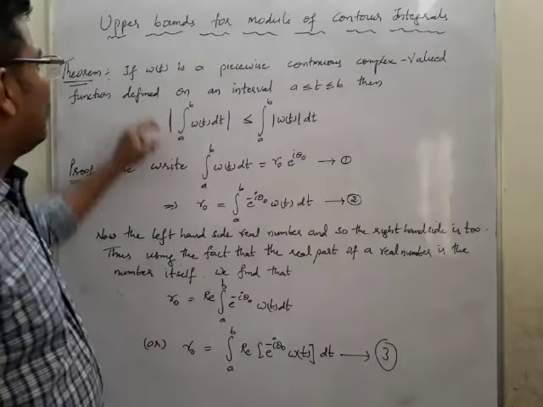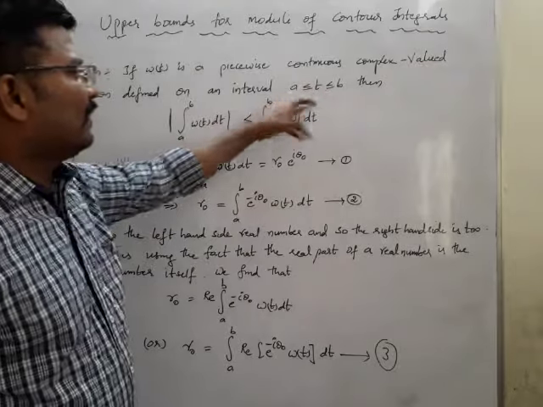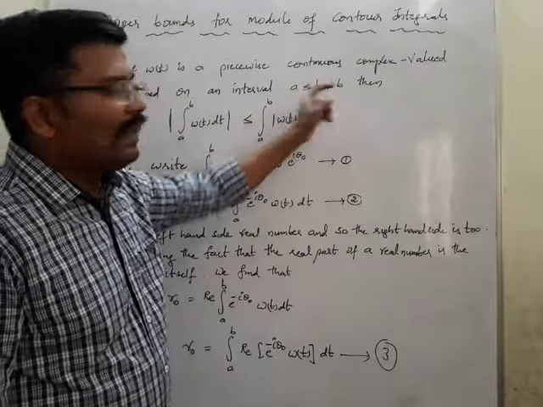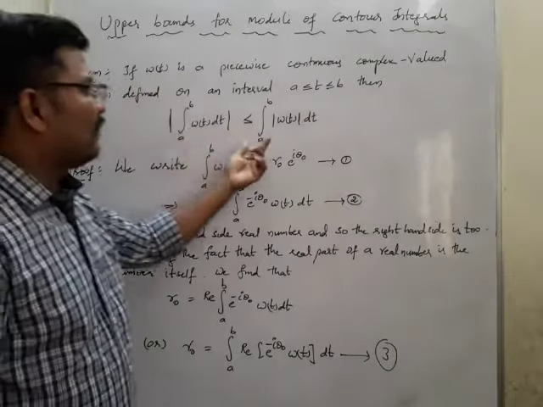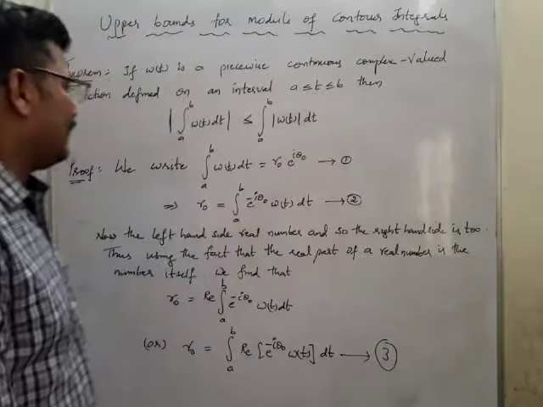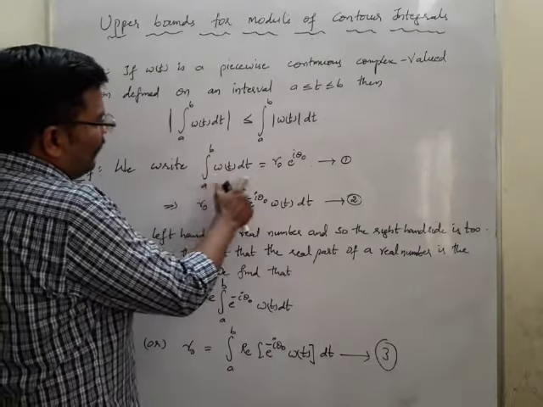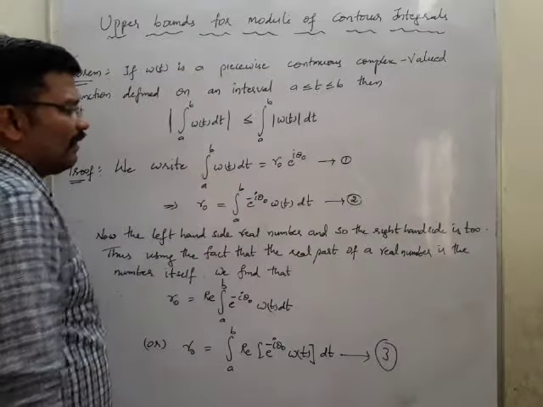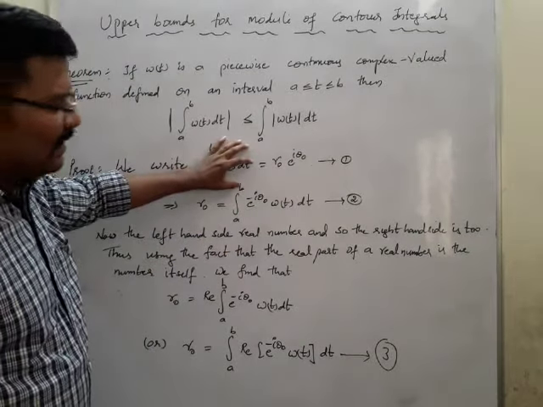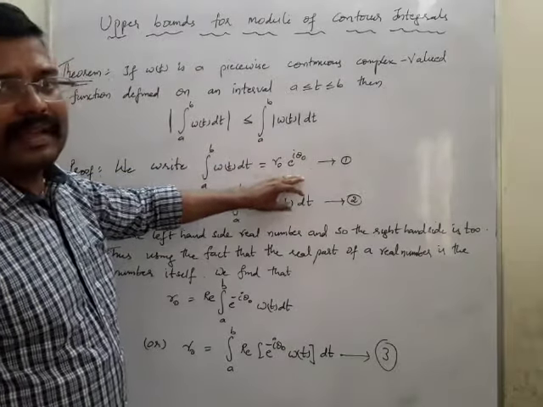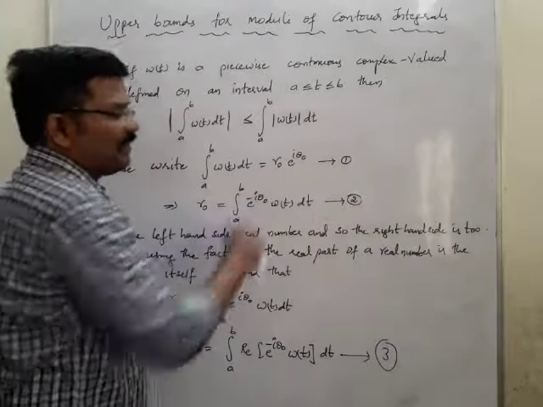First we will try to find out: if w of t is a piecewise continuous complex valued function defined on the interval t, with a less than or equal to t less than or equal to b, then mod integral a to b w of t dt is less than or equal to integral a to b mod w of t dt. Now we take the integral a to b w of t dt in the form r naught into e power i theta naught, that is, z equal to r naught e power i theta naught. We take this as equation 1.